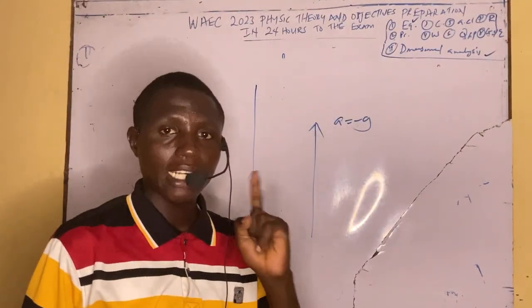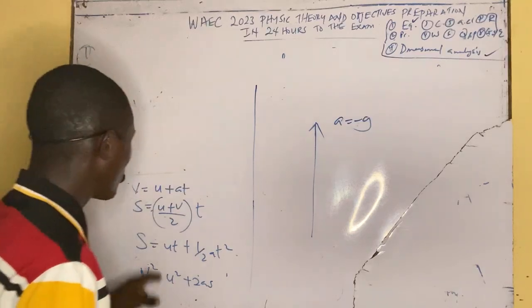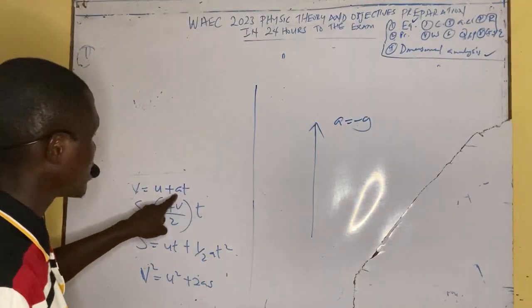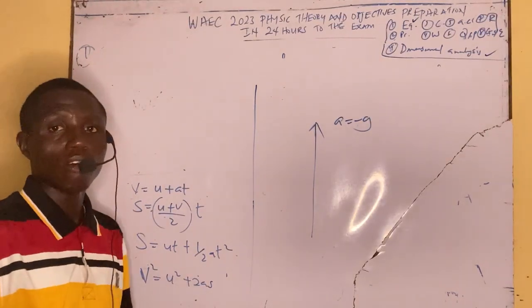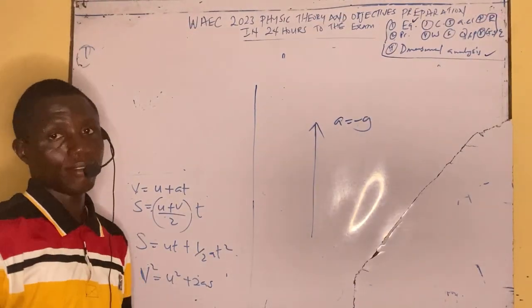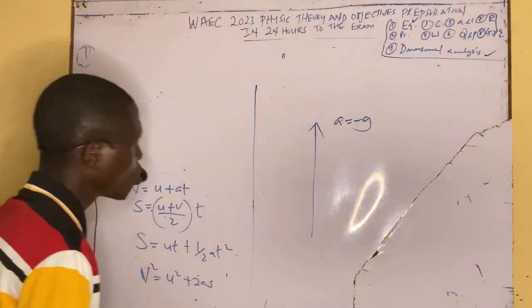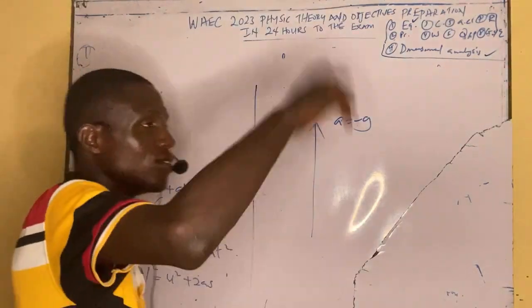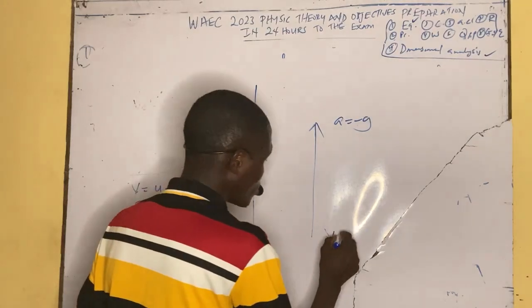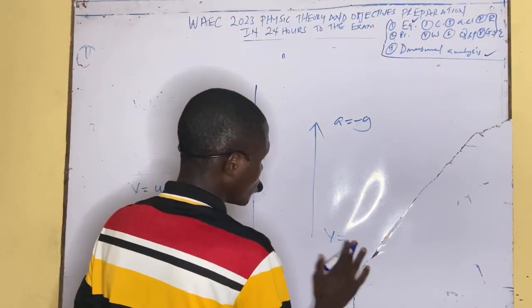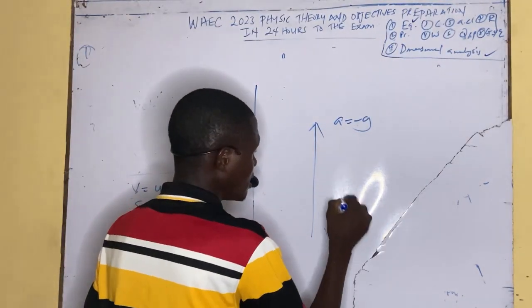So I'm going to put minus g instead of a. Also note that as it's going, the final velocity is going to be 0. Then the initial velocity will be what?